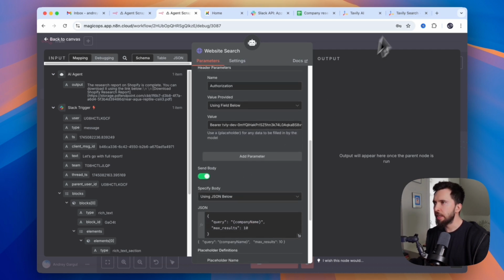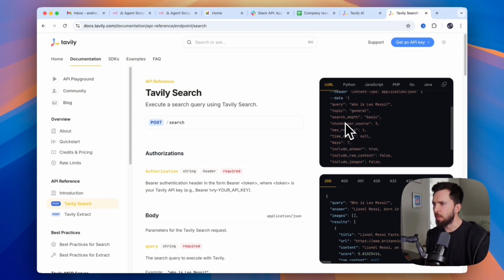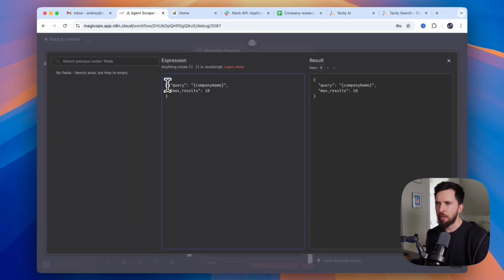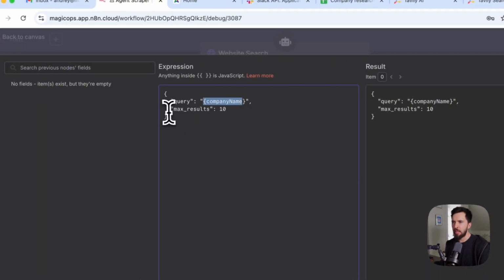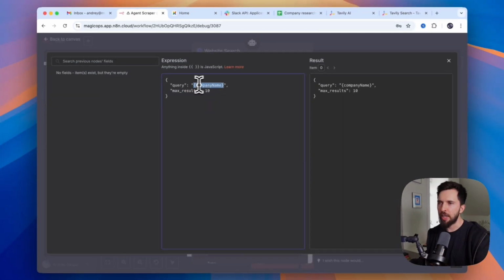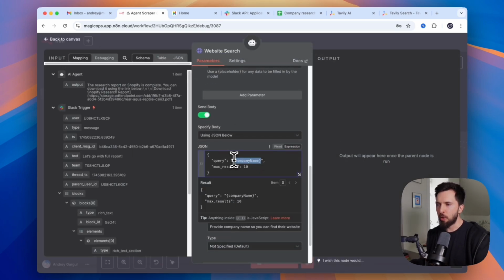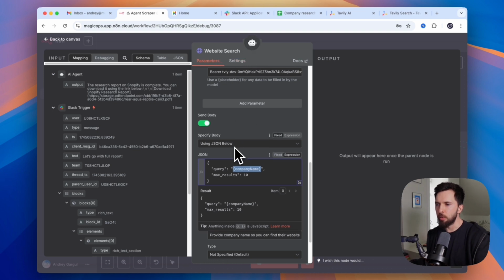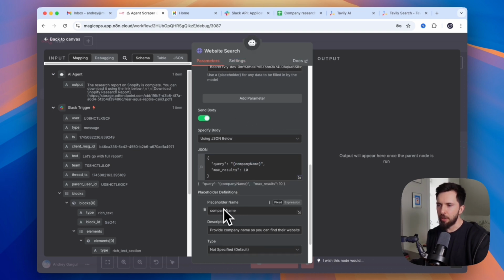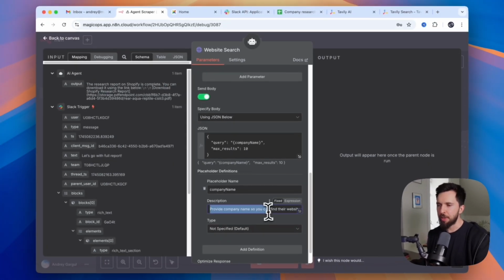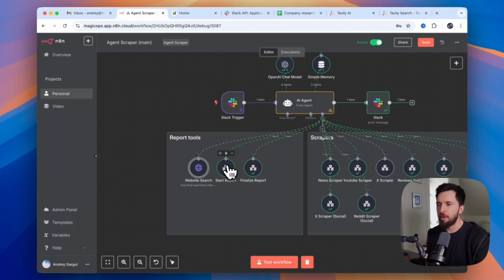And then I send body. Again, here's an example, with all the parameters that I'm using. It's very simple. JSON, I say query, company name, and max result 10. So this is how many results for this search I want to get. And this is what I'm searching for. So company name is a placeholder, and this HTTP tool allows us to set up these placeholders. So I set up in a placeholder definition company name, and I described it as provide company name so you can find their website.